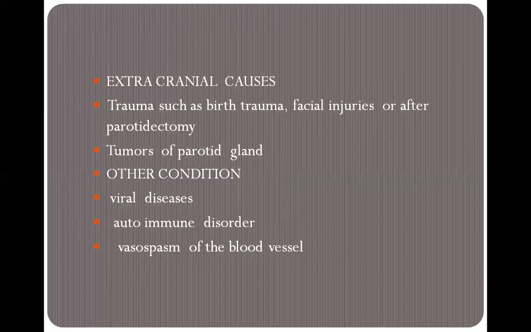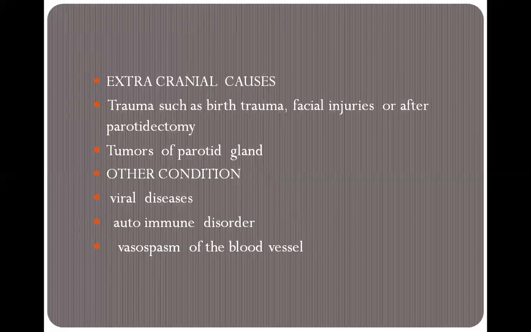In extracranial causes, there is trauma such as birth trauma, which means during birth the baby has trauma in the area of the cranial nerve, or any facial injuries, or after parotidectomy. At that time also the patient has Bell's palsy. Then tumor of the parotid gland also affects the seventh cranial nerve, and the patient has the problem of Bell's palsy.